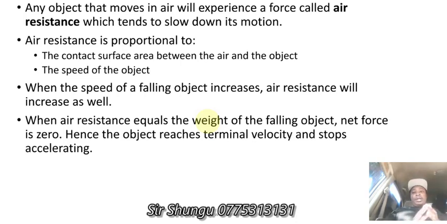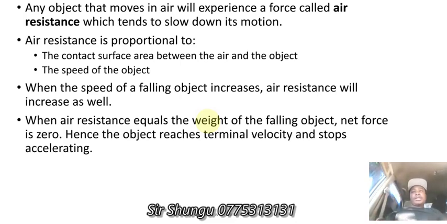When these forces are not equal, you have a net force which is not equal to zero. But when these forces are equal, the net force is zero. Hence, the object reaches terminal velocity and stops accelerating.